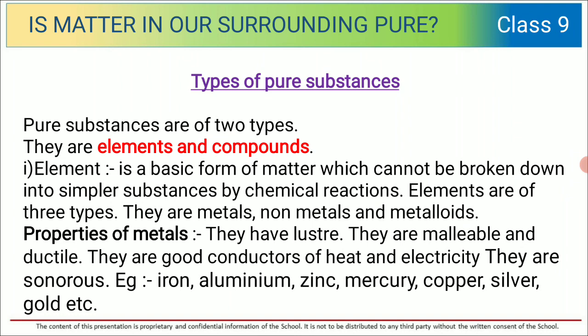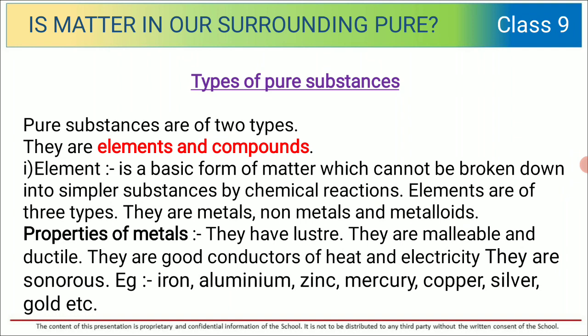So what is an element? It is a basic form of matter which cannot be broken down into simpler substances by chemical reactions. Elements are of three types. They are metals, non-metals and metalloids.